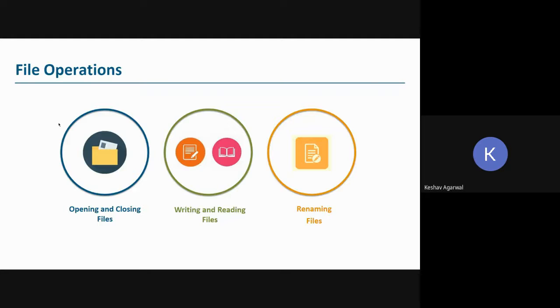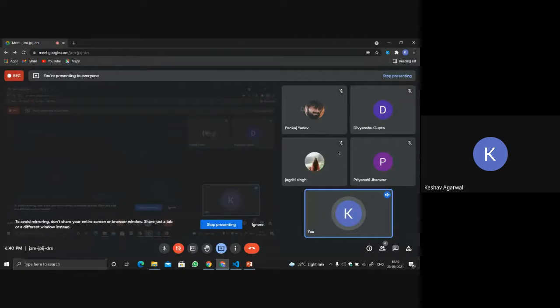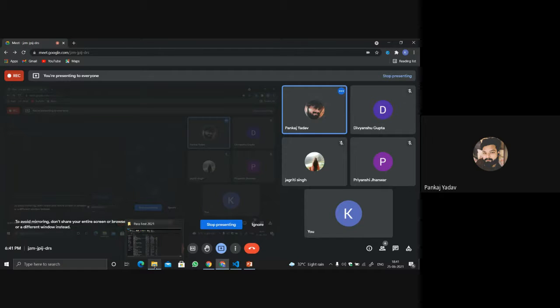So what do you mean by opening and closing a file? Can anybody tell me what you understand by opening and closing a file? Anybody? Pankaj, Jagriti, Pranchi, anybody? What do you understand by opening and closing of files? It's just a basic term. What do you understand by opening a file?